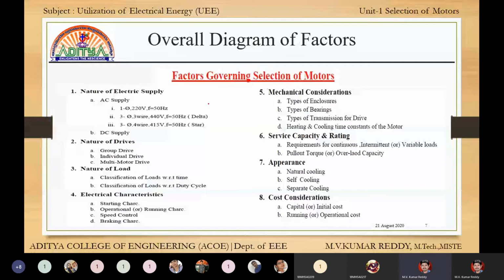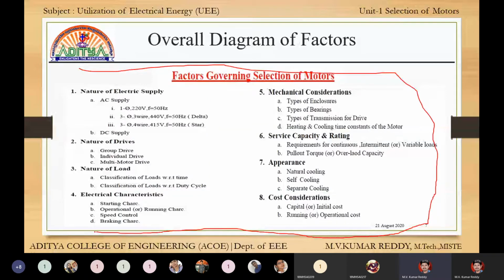Next, first one is nature of electrical supply. This is the overall diagram. Every time a topic is completed, this diagram will appear again. Suppose one is completed, this diagram will appear. Next, when two is completed, again this slide will appear.